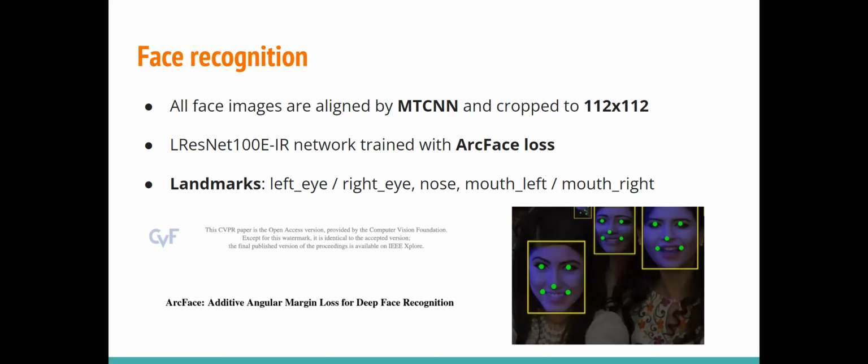Also, the ArcFace network used in our implementation was trained with the AR safe face, which we mentioned in our milestone 2 report.